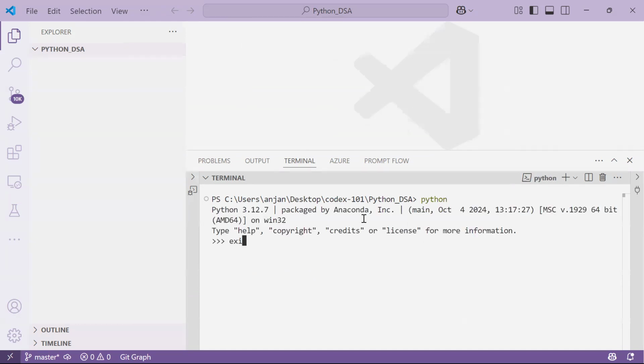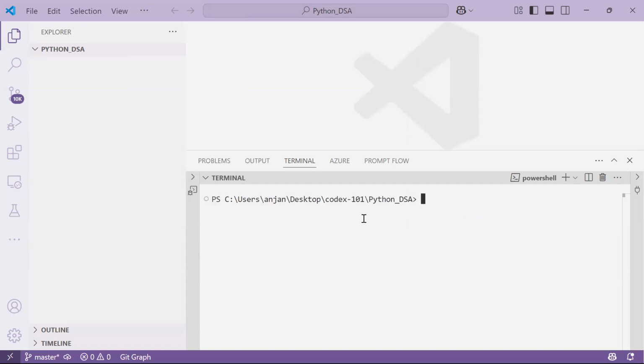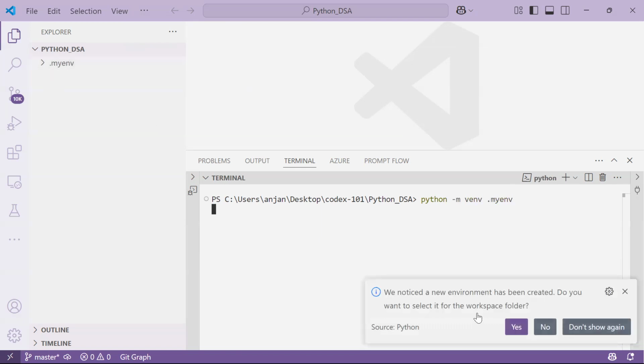It's Python 3.12. This is also command prompt only, guys, but it is here in the terminal in VS Code. Let me clear this one. And what I want to do is create the environment. For creating the environment, we can use the command python -m venv, and you can give whatever name you want. So my env, my environment. The name is .myenv, I'm going to be creating my own virtual environment.